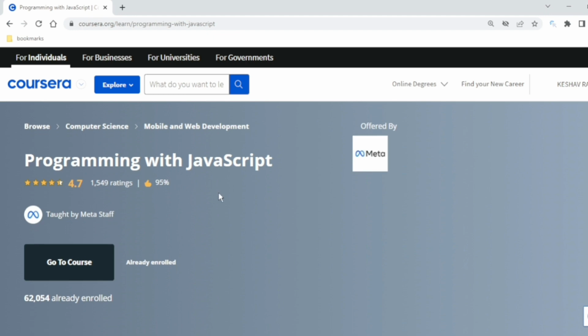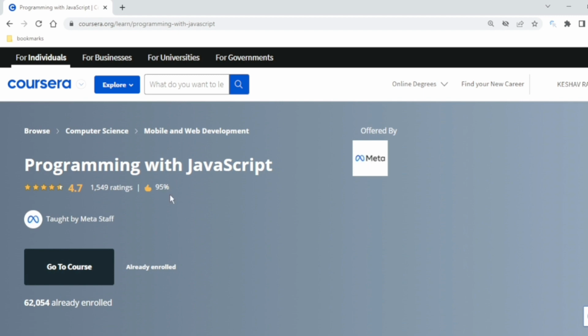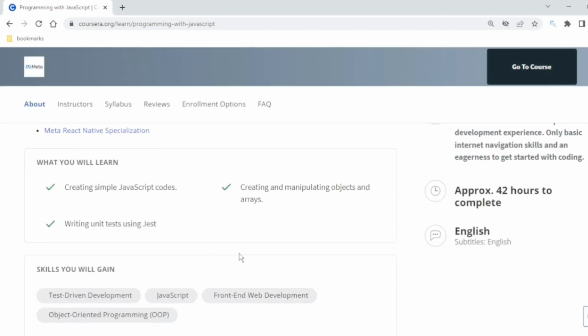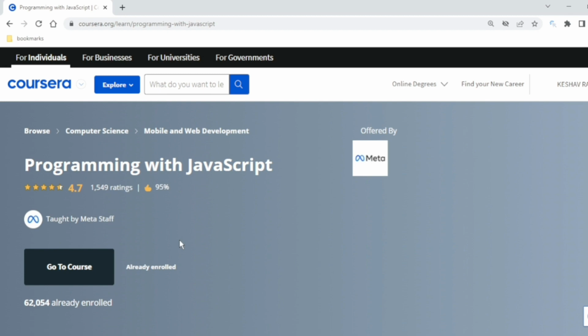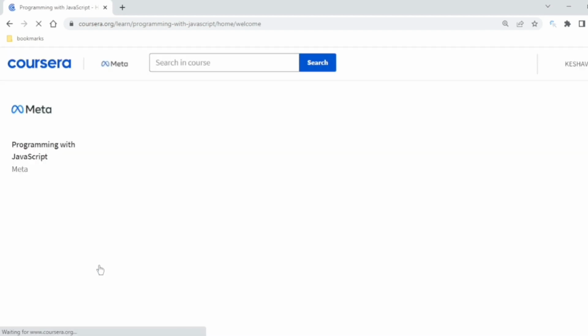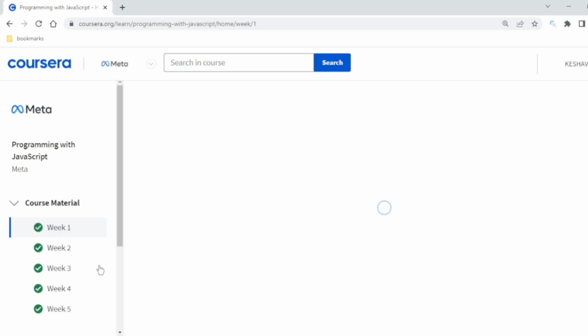If you are new to this, let me tell you that this is a part of the front-end development course, also mobile and web development, offered by Meta. What you will learn over here is test-driven development, JavaScript, front-end development, and object-oriented programming. What I will show in this video is that you should enroll first in this course, or you can audit this course. If you audit the course, you will not be able to judge the marks or judge the assignment you have done.